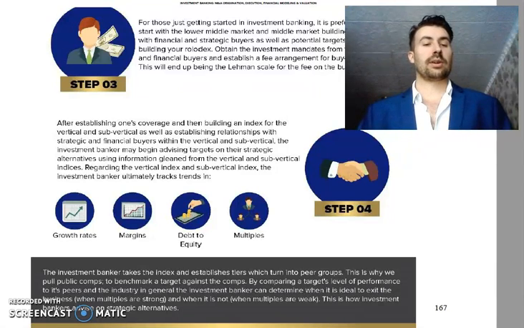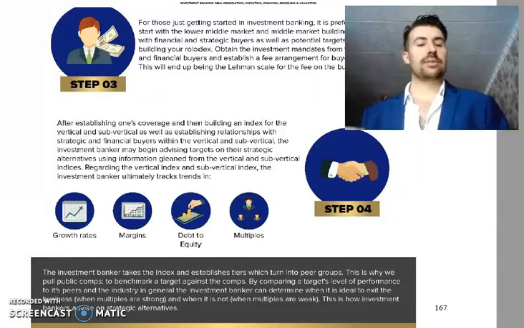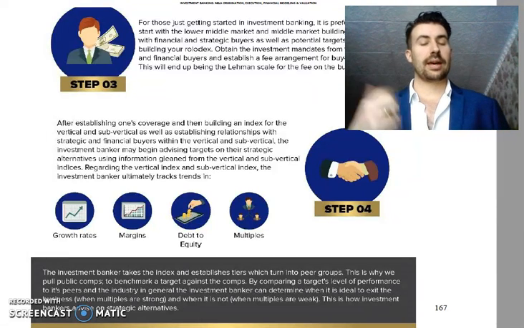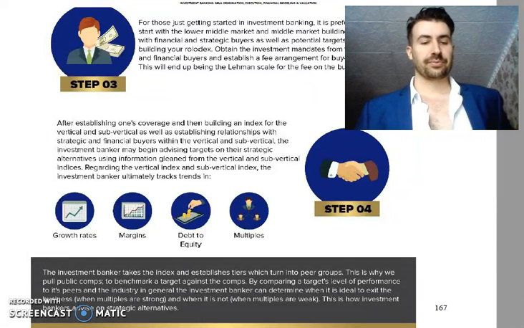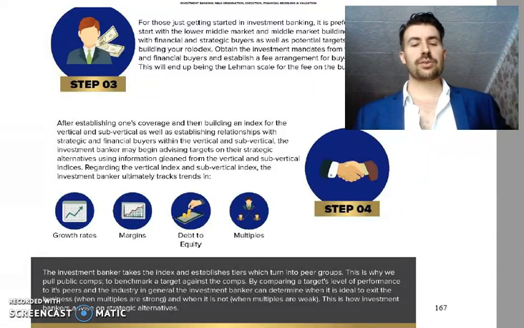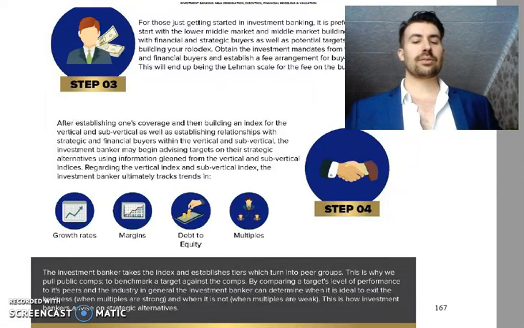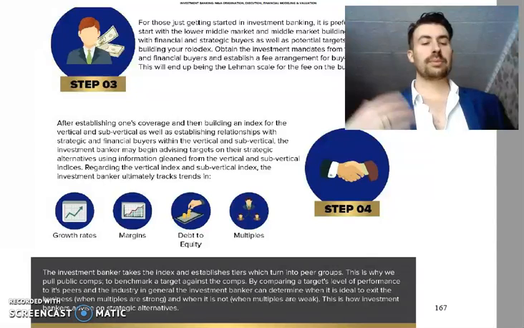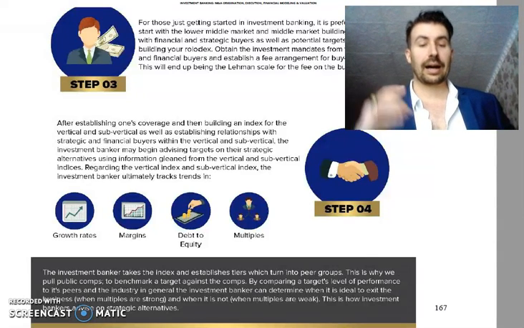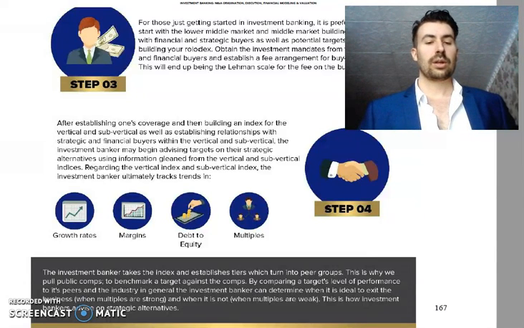So after establishing one's coverage and then building an index for the vertical and sub-vertical, as well as establishing these relationships that we talked about with buyers, we can start tracking trends in growth rates, margins, debt to equity, and multiples. The investment banker takes the index and establishes tiers which turn into peer groups, and we evaluate targets against those peer groups. And we're going to be ultimately advising targets on strategic alternatives relative to the peers.